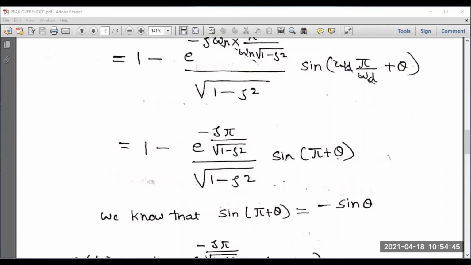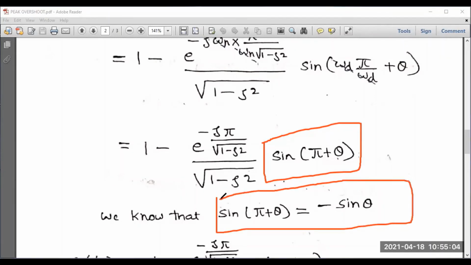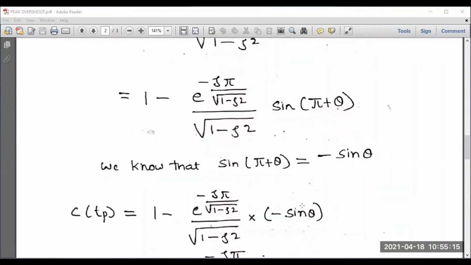In trigonometry, you must be familiar with this. What is sine 180 or sine pi plus theta? If you do not know the standard expression, you can expand it like sine pi cos theta plus cos pi sine theta. If you expand, definitely you will get the answer. So sine pi plus theta is equal to minus sine theta. If you cannot explain it on the spot, you can remember this. It may be helpful for you. Similarly, you can remember cos pi plus theta.